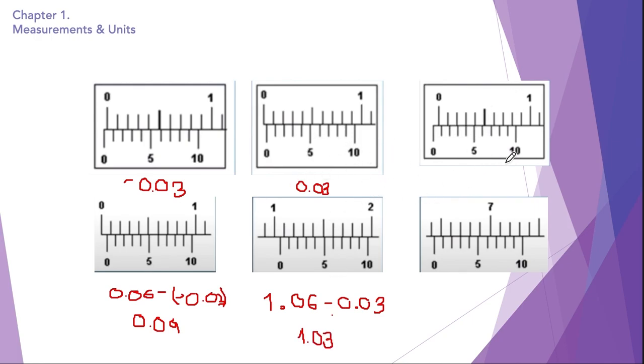Now here we have another vernier calipers. Pause the video and find out the zero error of this vernier calipers and the correct reading as well.